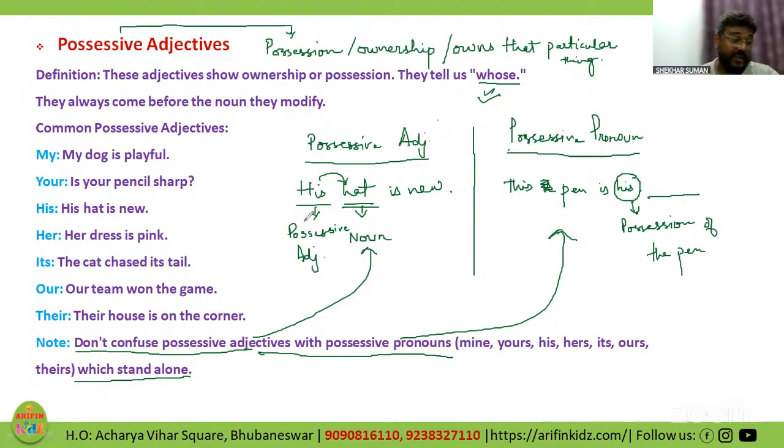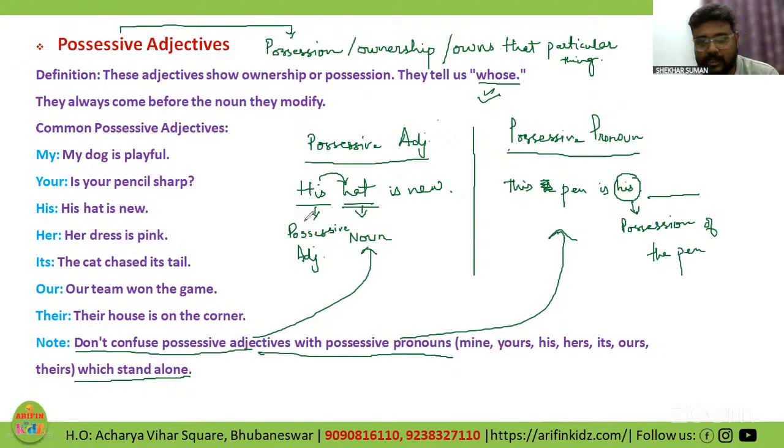But if a specific name is there, then it is going to be a proper possessive noun. For example, as you said, Bhumika, Rohan's bag, right?